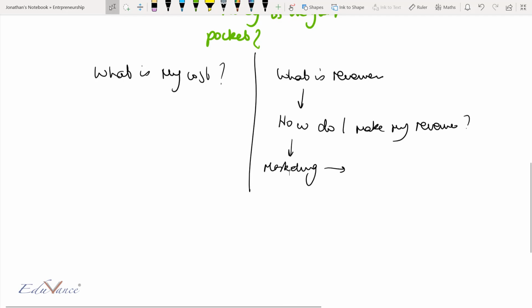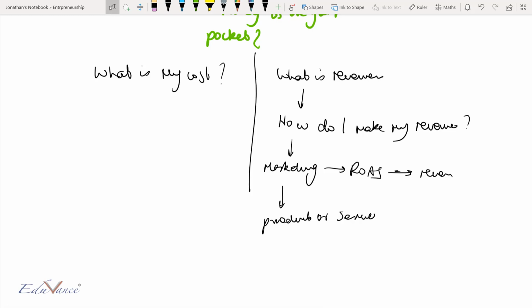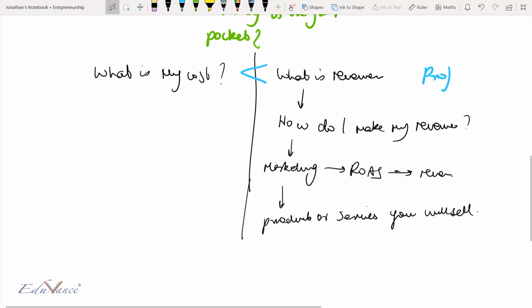And based on a concept that we discussed called ROAS, or return on ad spend, you can see how much revenue you will make. And based on that, how many products or services you will sell. So you have to make sure that your revenue is greater than your cost, and that, my friends, is called as a profit.